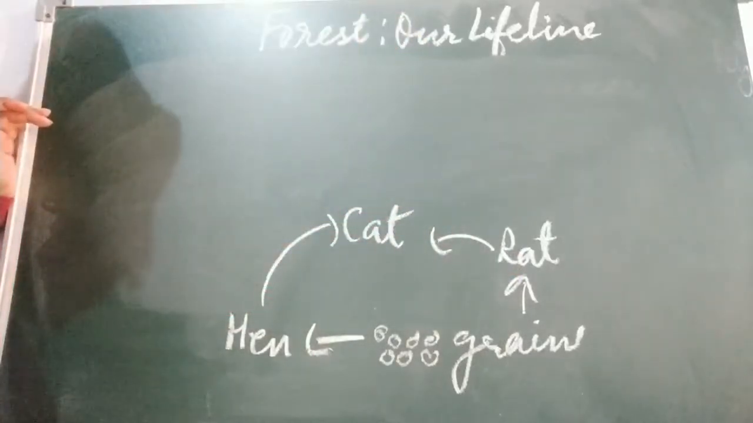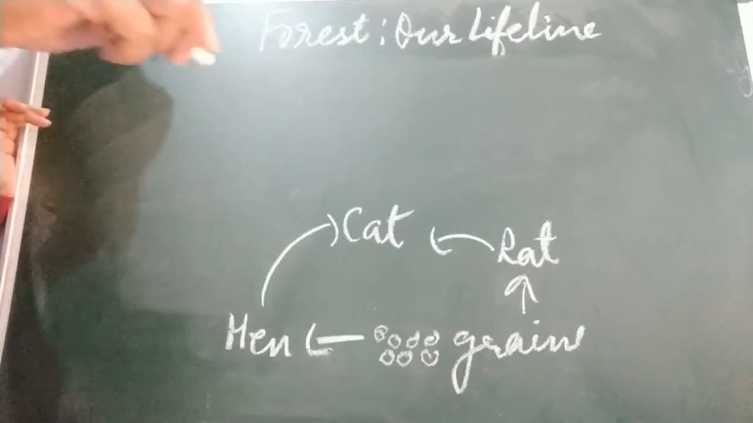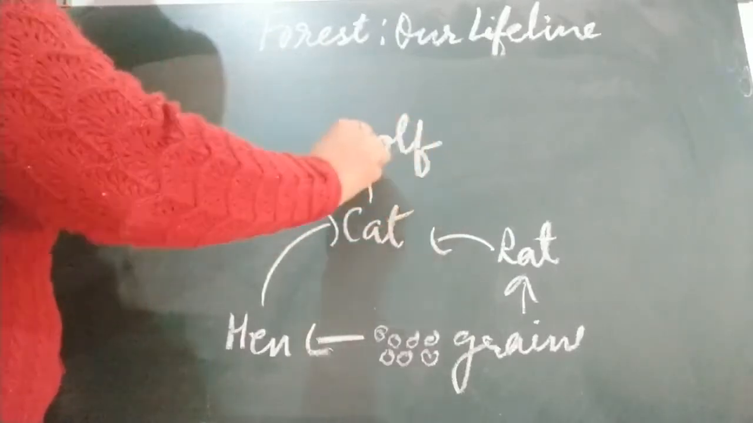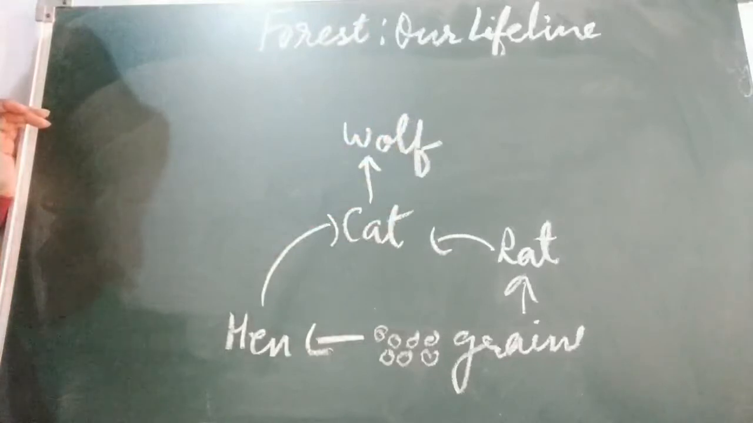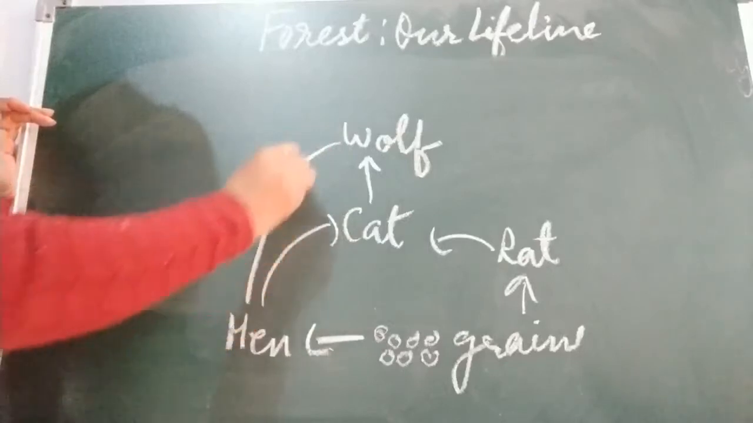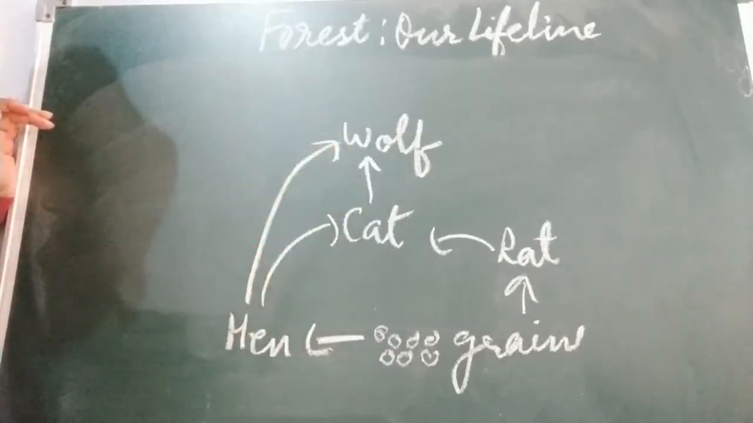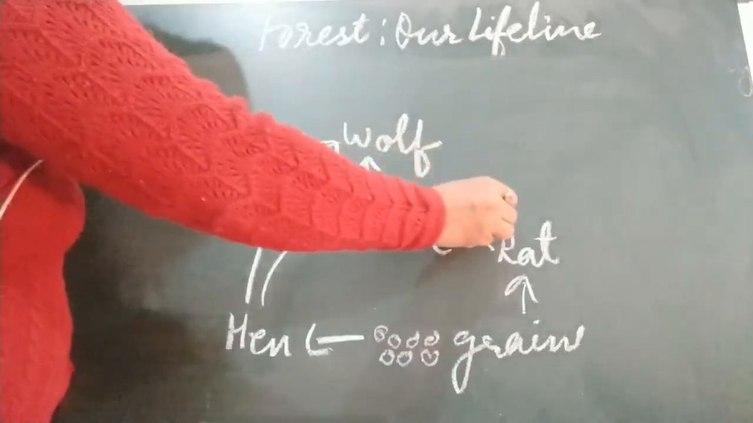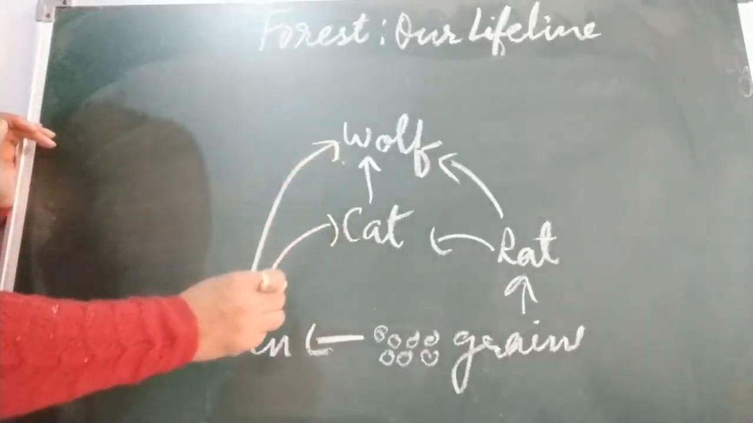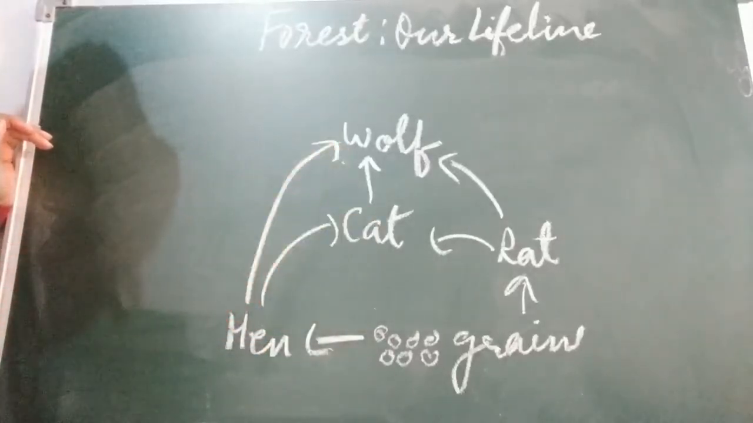Okay. A cat can be eaten by bigger animals such as wolf. Cat can be eaten by wolf. Okay. However, a wolf can also eat a hen. This wolf eats hen also. Okay. It eats a hen and a rat directly. Is this clear? They directly eat. So the wolf is eating hen, cat, rat, small animals.